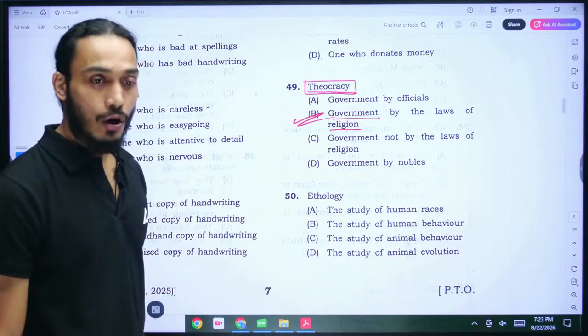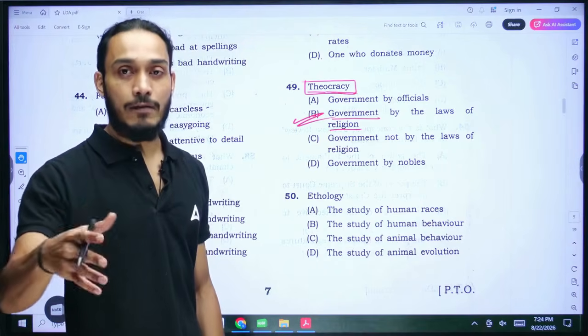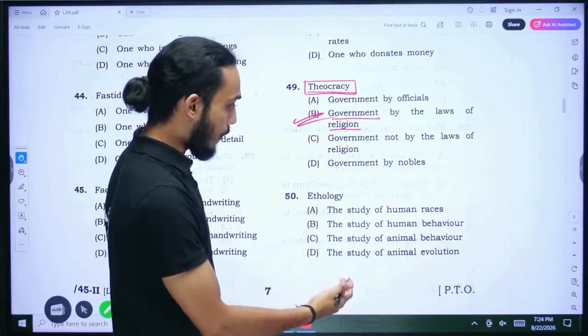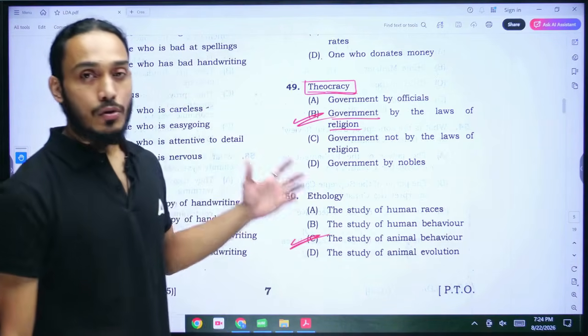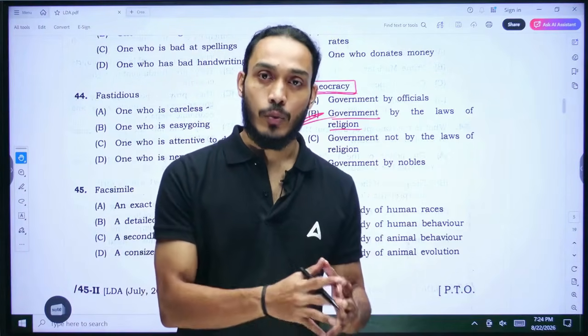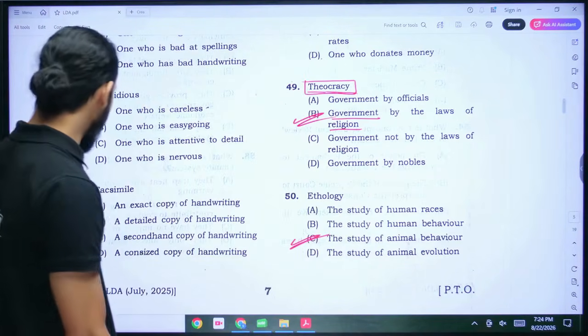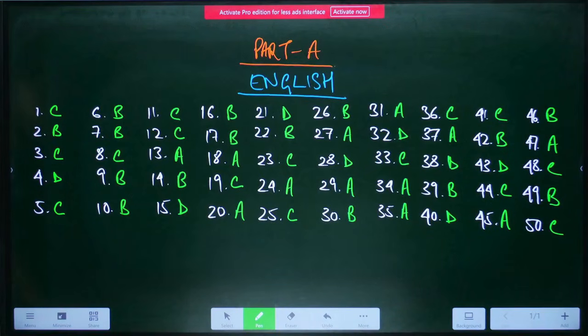Final question, ethology. Ethology is basically the study of the behavior of animals. So if we have that here, the study of animal behavior. Yes, number C. That's your answer there. So those are the 50 questions from the English portion of your question paper. And once again, if you do want to check the answer keys to all the 50 questions, I have already mapped them out here for you.